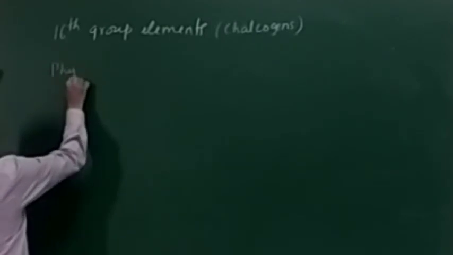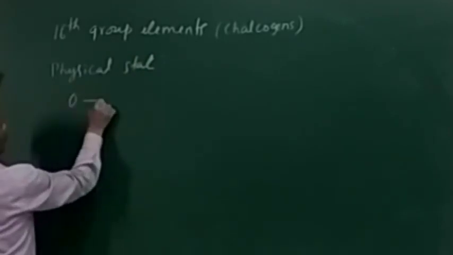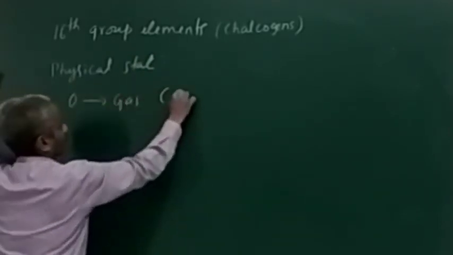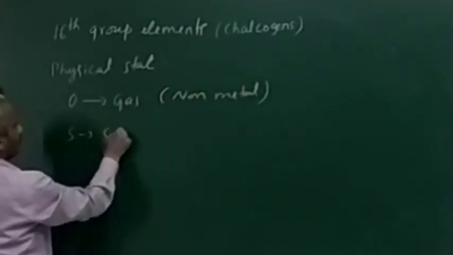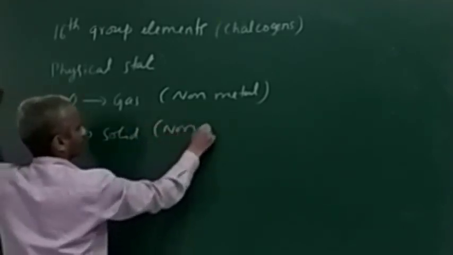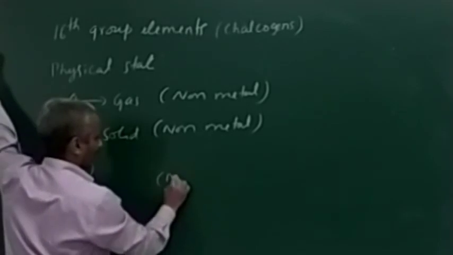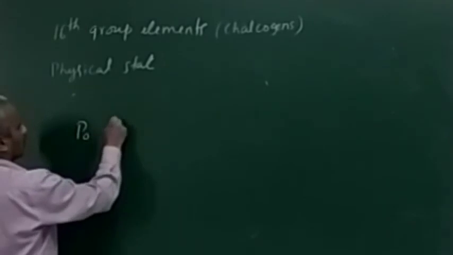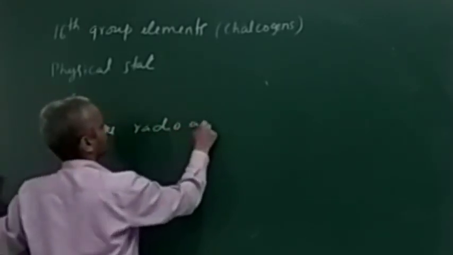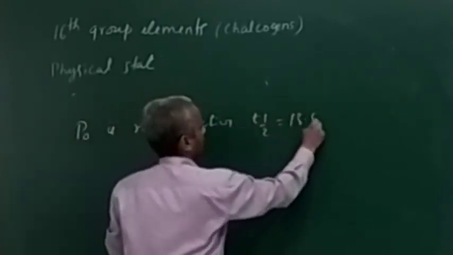Physical states. Oxygen is a gas. It's a non-metal also. Sulfur, solid, again non-metal. Selenium, tellurium, solids, they are metalloids. Polonium is radioactive with a half-life of 13.8 days.